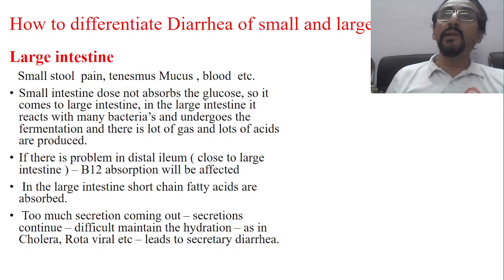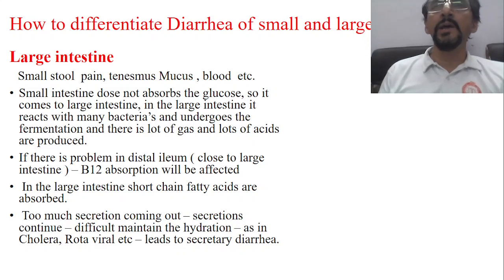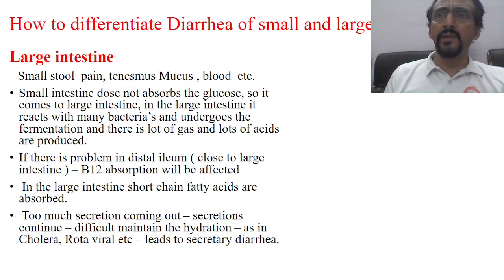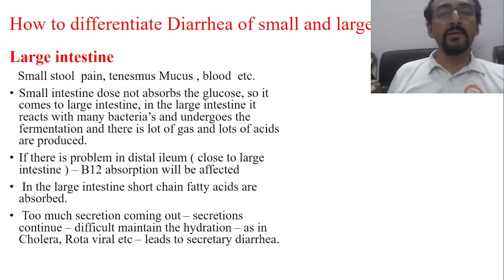as I told previously, B12 absorption will be affected. B12 absorption takes place from the last part of the ileum, the distal-most part of the ileum, which is very near to the large intestine. After the ileum comes the cecum, and after the cecum the large intestine starts. So B12 absorption will be a problem, and B12 deficiency symptoms will be there, like anemias, megaloblastic anemias, knuckle pigmentation, etc., and so many other problems.